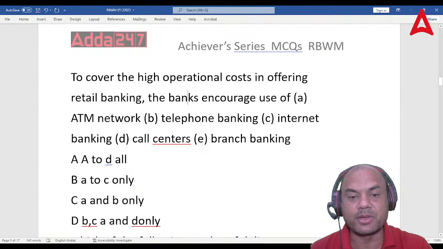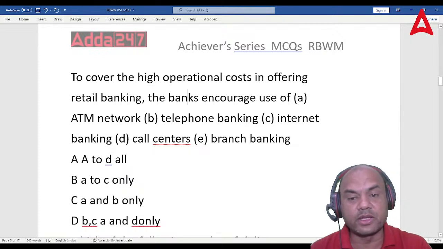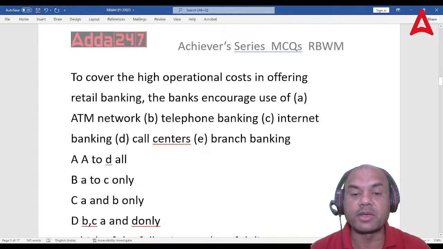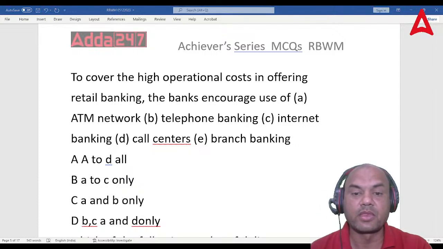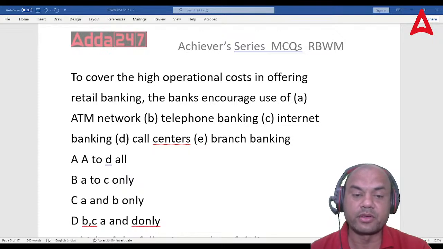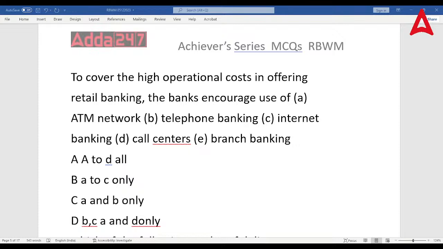It's not benchmarking, it's branch banking. So the ATM network, telephone network, internet banking, call centers and branch banking. What do the banks encourage nowadays? What do we tell people to use maximum? You think over it and tell me.